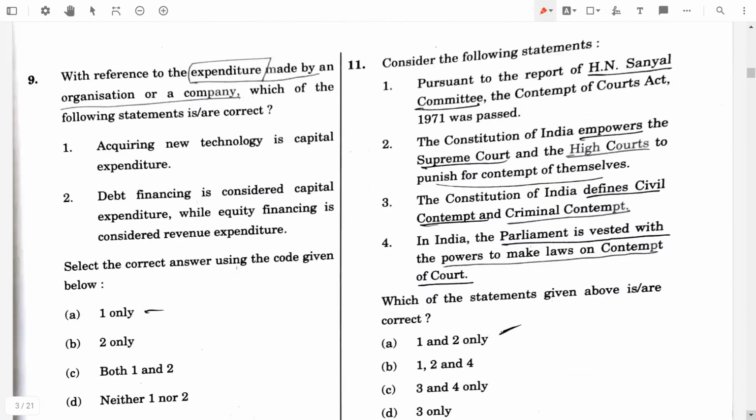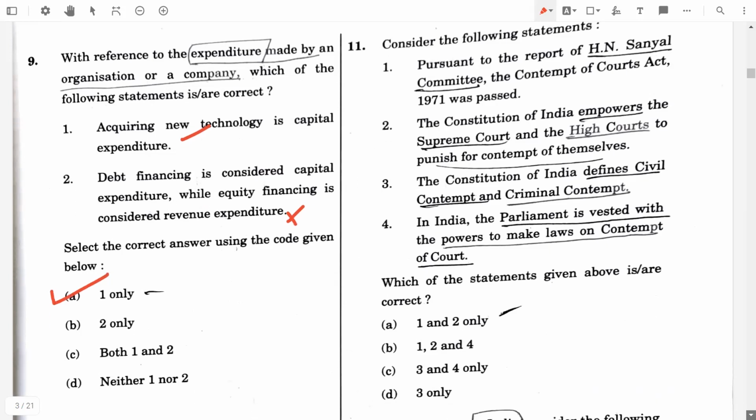The ninth question, with reference to the expenditure made by an organization or a company, which of the following statements is correct? So the first one, acquiring new technology is capital expenditure. Yeah, it's true. Debt financing is considered capital expenditure, while equity financing is considered revenue expenditure. No, it's false. So the answer will be option A, 1 only.